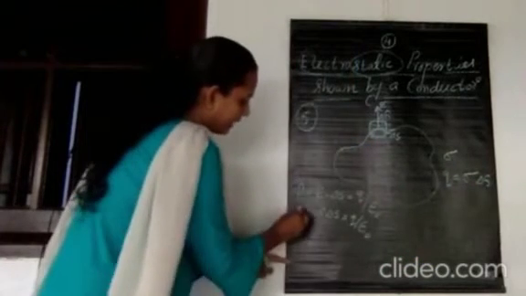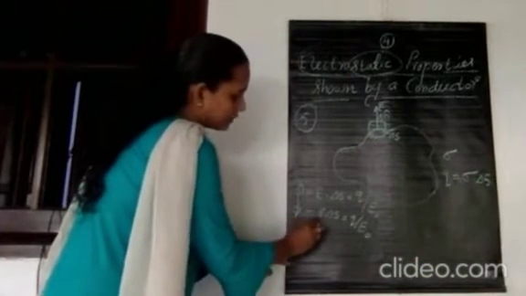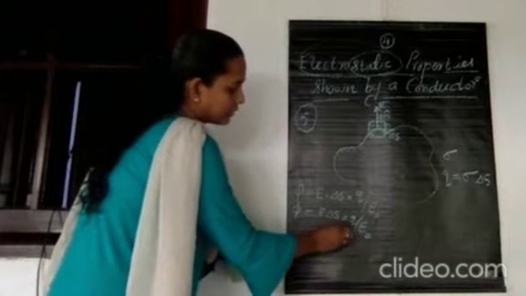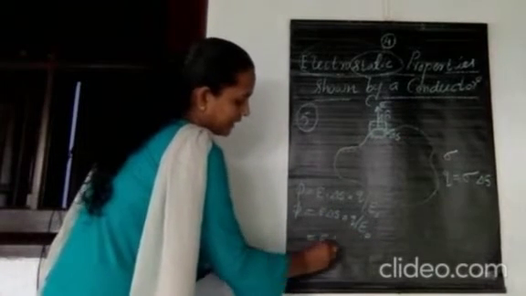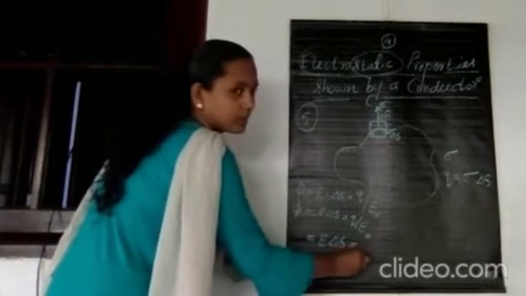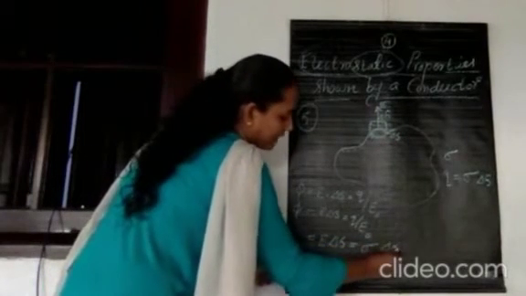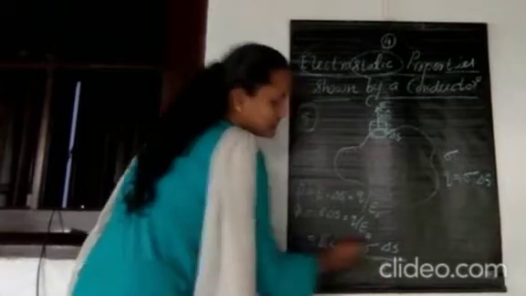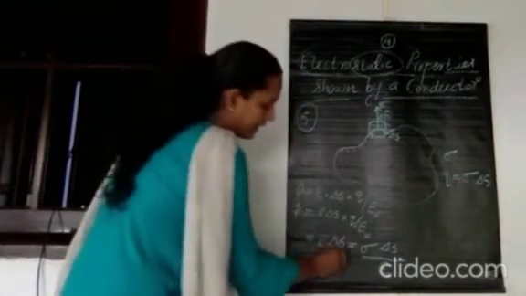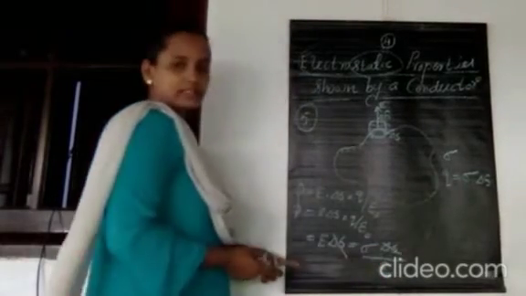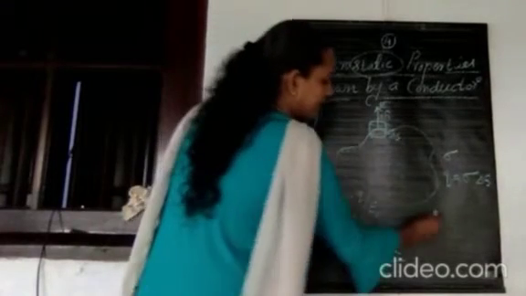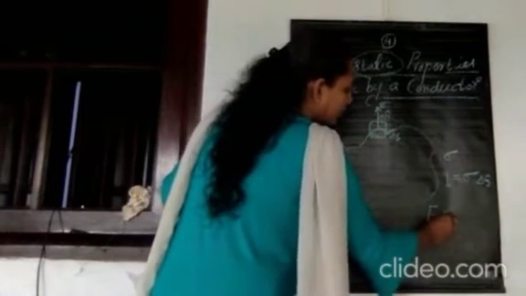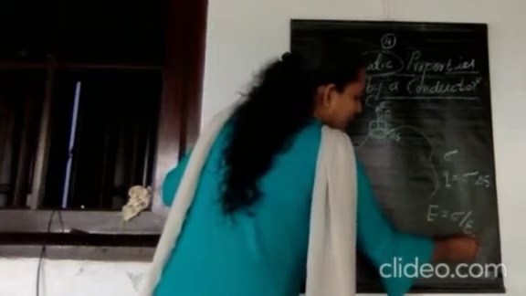So we can write the expression for flux, that is equal to E delta S, which is equal to Q by epsilon 0. Therefore E delta S is equal to sigma delta S divided by epsilon 0 itself. And then delta S and delta S get cancelled. So what is the expression for the electric field at the surface of a charged conductor? That is E equal to sigma by epsilon 0 itself.